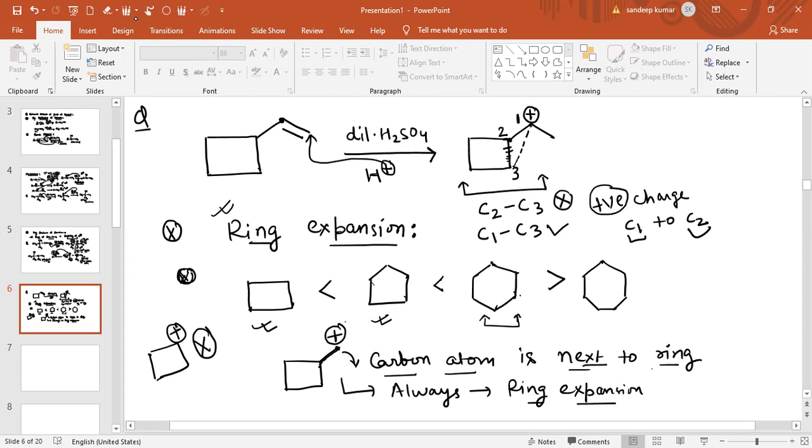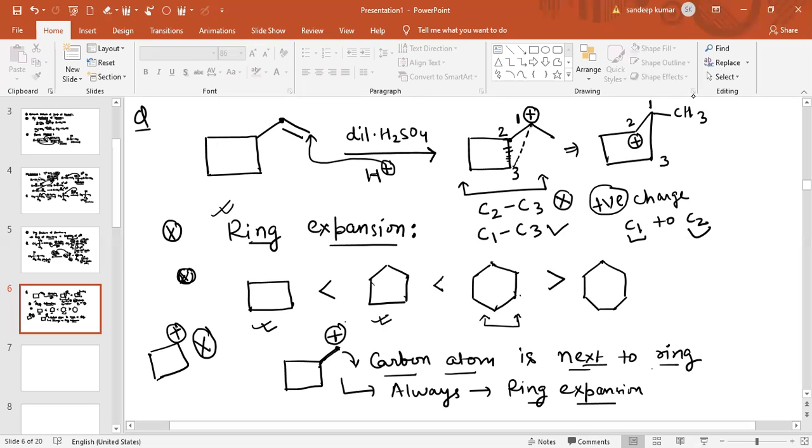Now you can see, in this case, draw the skeleton as it is. So I am drawing the skeleton. This bond is formed, and this stays as it is. And the positive charge: if this is first, this is second, and this is third, now the positive charge is present on the second carbon atom, and also on the first carbon atom there is one CH3 group.